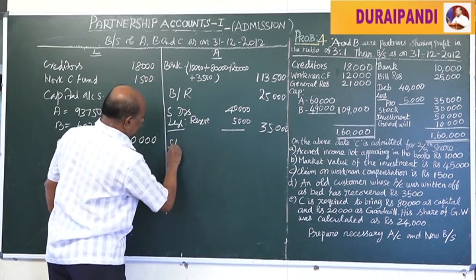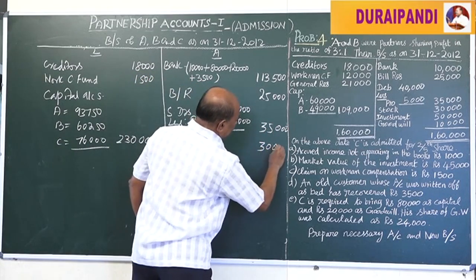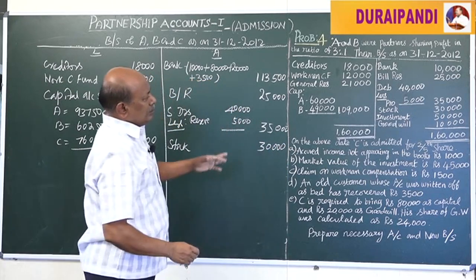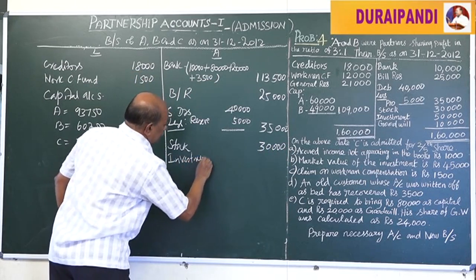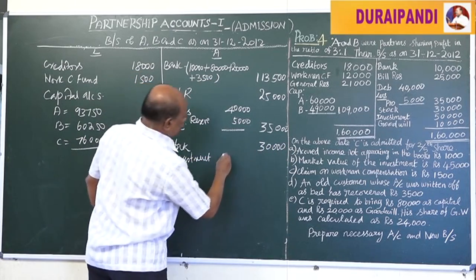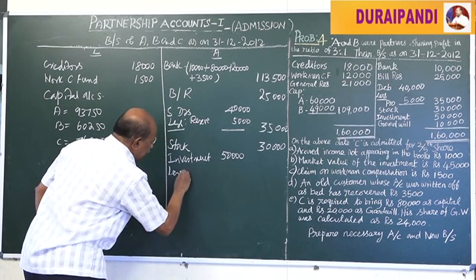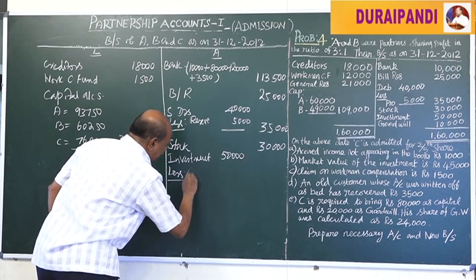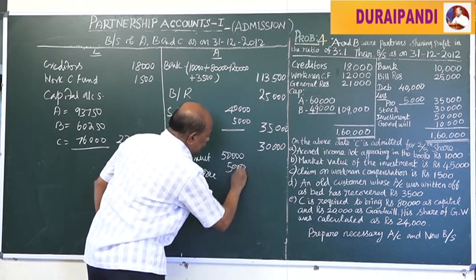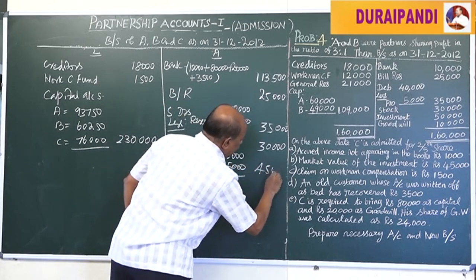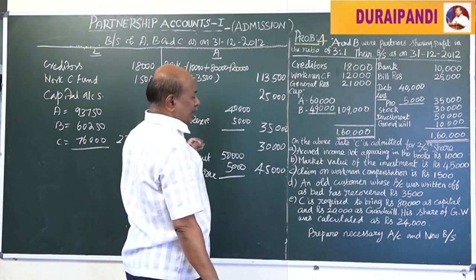Stock, no change in the value of stock, that is 30,000. Investment, there is an adjustment. Investment, that is 50,000 less reduction in the value 5,000, 45,000. Goodwill is already written off from the books.